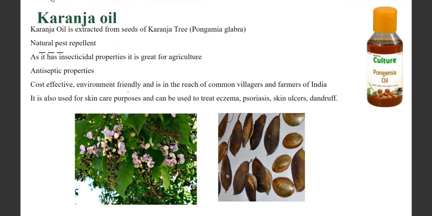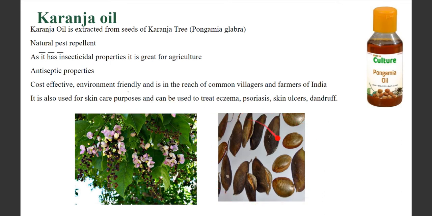Yes. Next is Karanja oil. Now, some of you must be using this oil at home also. It is extracted from the Karanja tree. You must have seen this tree nearby, right? These are the seeds of the Karanja, and this is a very useful oil. We can use it in our everyday life.